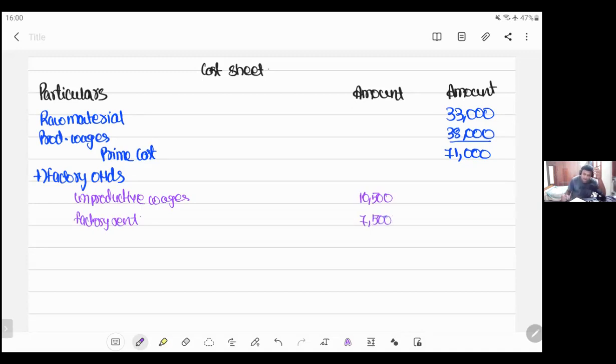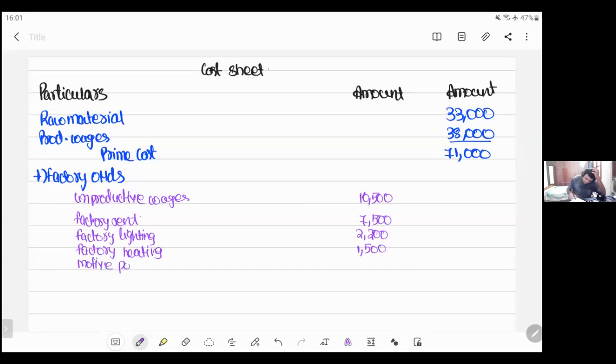Next, we have factory lighting, 2,200. Next, factory heating, 1,500. Next, we have motive power, 4,400.